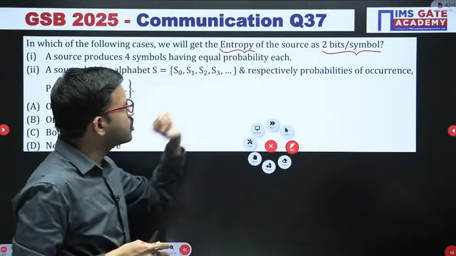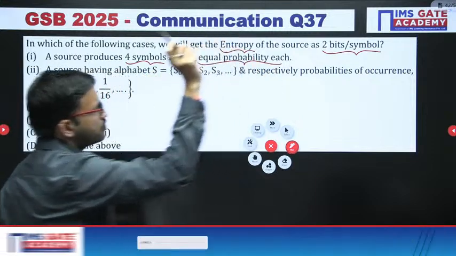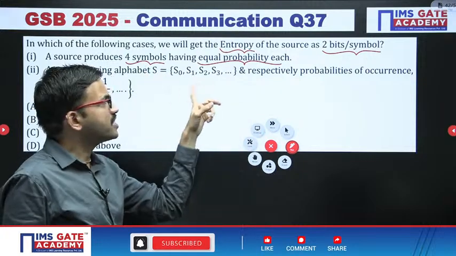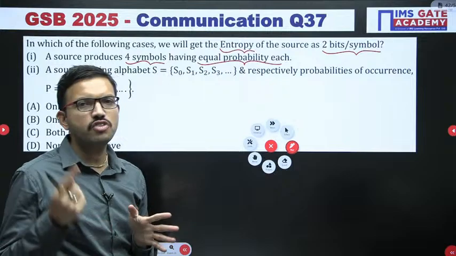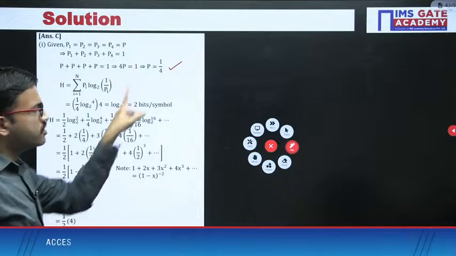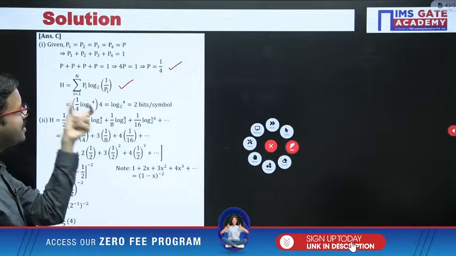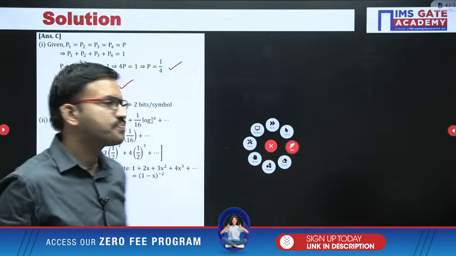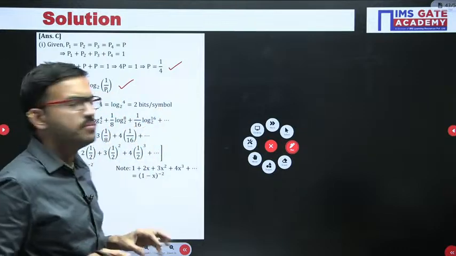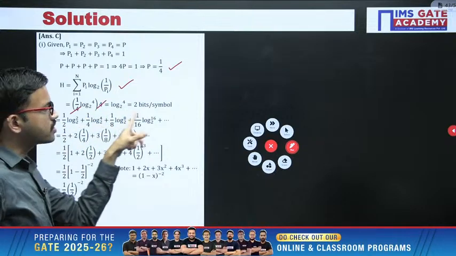That is the entropy. Now in case 1, you have 4 symbols and each one has equal probability. That means for every symbol the probability is 1 by 4, because the sum of all the probabilities is equal to 1. Now the entropy formula is probability into log 1 by probability, added for every symbol. Whatever term you get, you get it 4 times, so multiply the term by 4. Here 4 gets cancelled. Log 4 base 2 is 2.